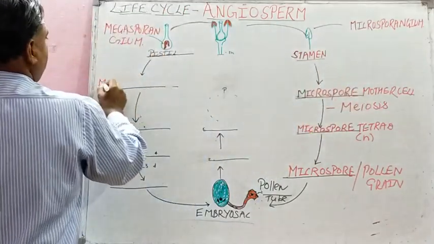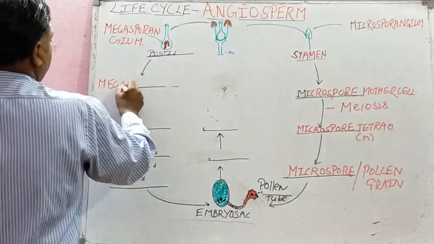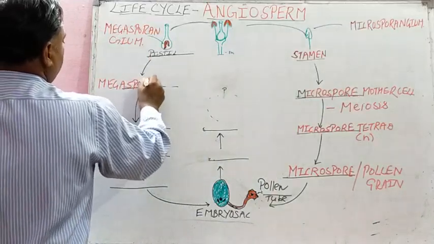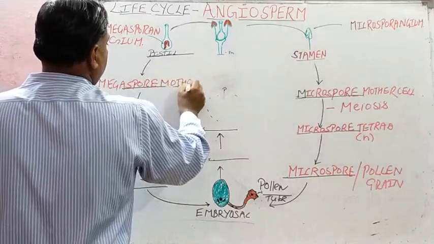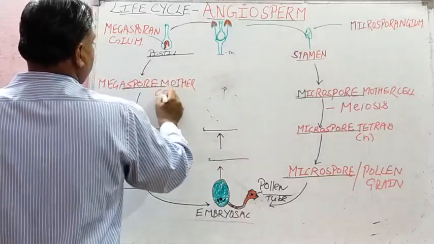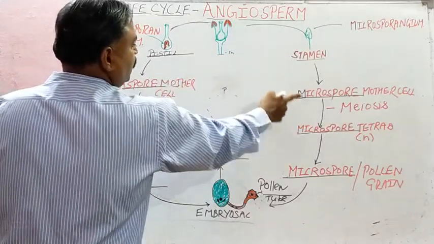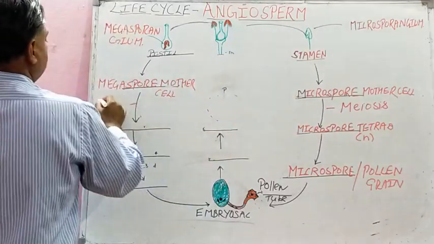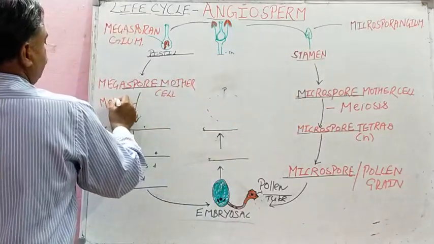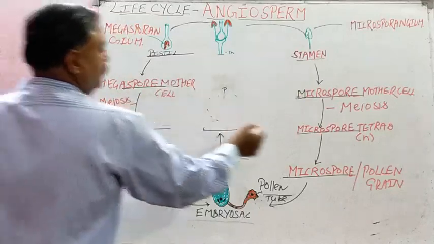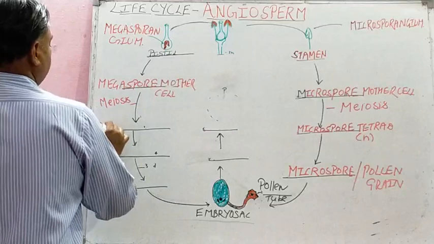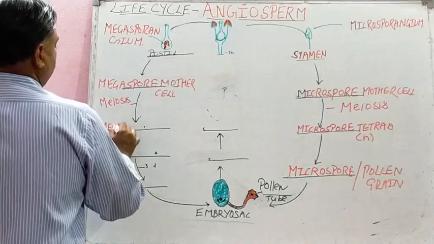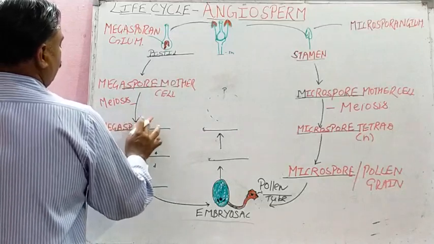Here megaspore mother cell will develop. Then microspore mother cell by meiosis division produced microspore tetrad. Here megaspore tetrad.